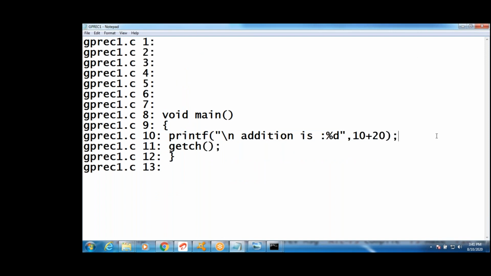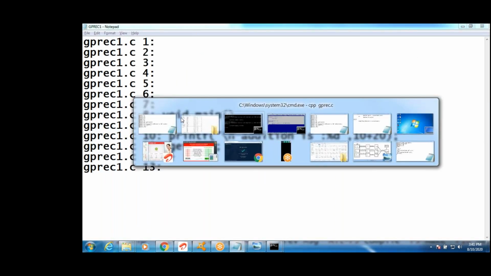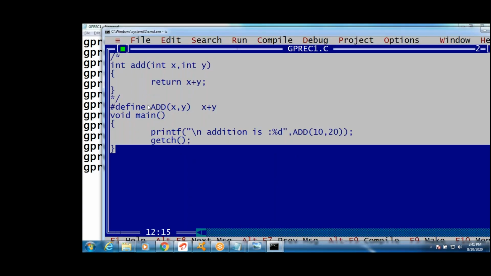What is the difference here between this one and this one, right? A function occupies space, whereas a macro doesn't occupy space. That is the specialty. What is a macro, guys?